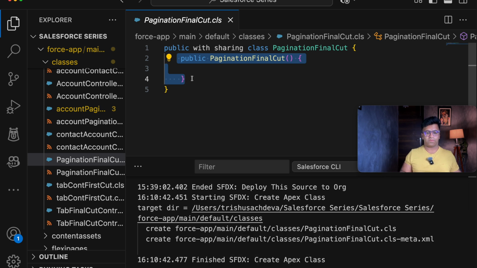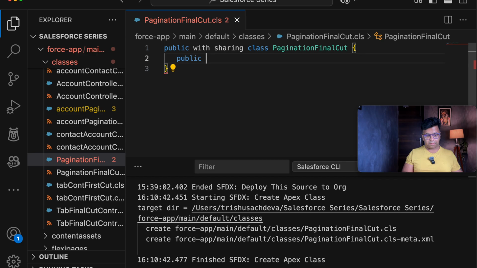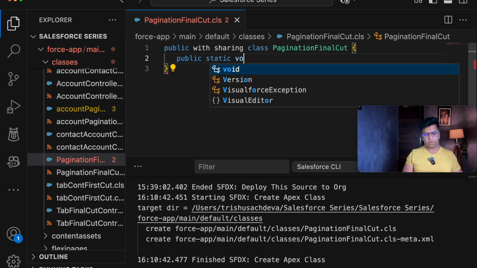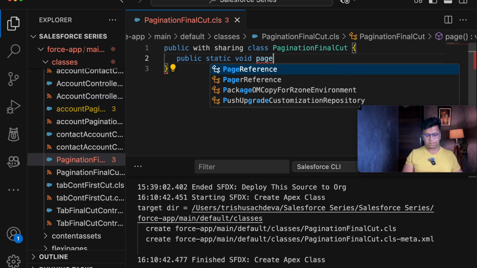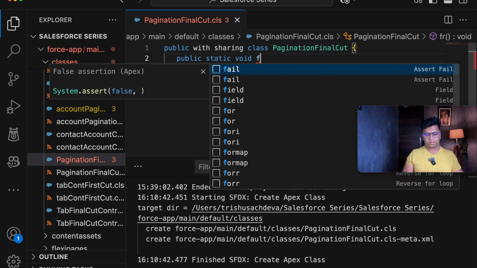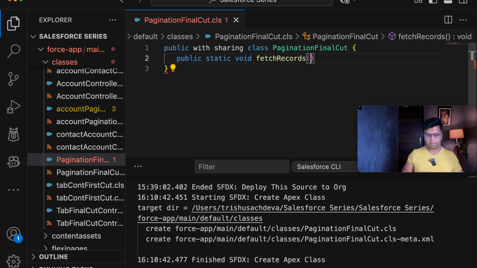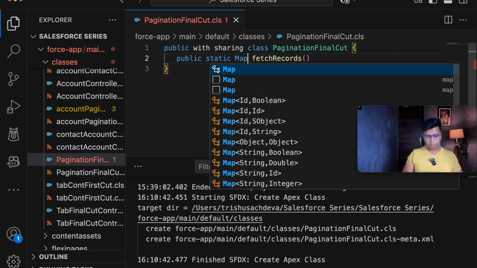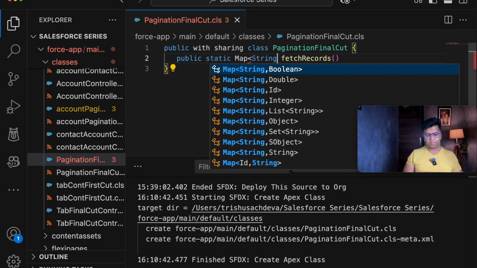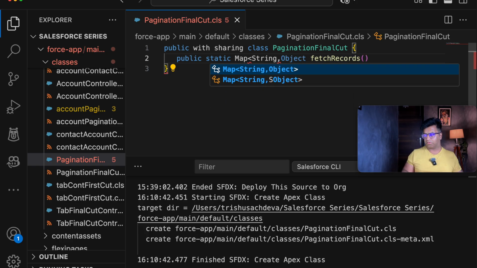In order to do the same, we will be creating a method: public static, and let's name the method fetch records. Here it should not be void, since we will be passing a map as the return type. So we will be doing a Map of String comma Object, where the string will act as a key for the parameter, and the object will be our full data that we will be receiving.